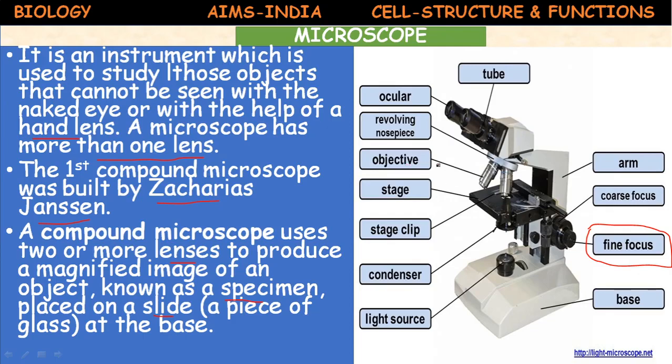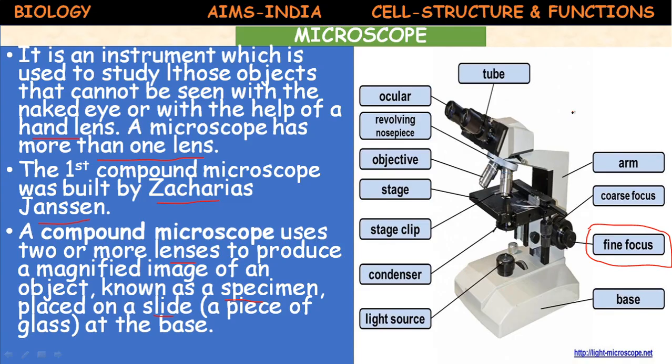Then the objective lenses are present, and the resolving nose piece. This is the resolving nose piece, and here you need to observe. While observing, you need to do the fine focus adjustment so that you can see the object clearly.